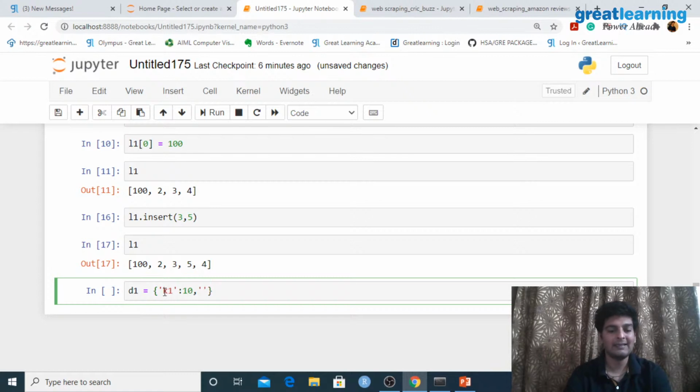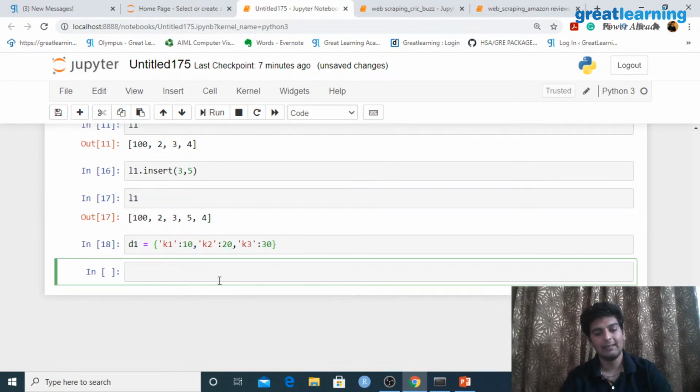Now I'll have the next key value pair. I'll have the next key equal to K2, I'll give the value equal to 20. Similarly, I'll have the next key equal to K3, and I'll give the value equal to 30. Right? So I have key value pairs. This is the first pair, second pair, third pair, and I'm storing this in this object called D1.